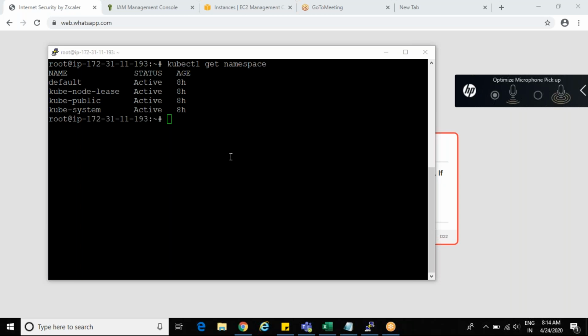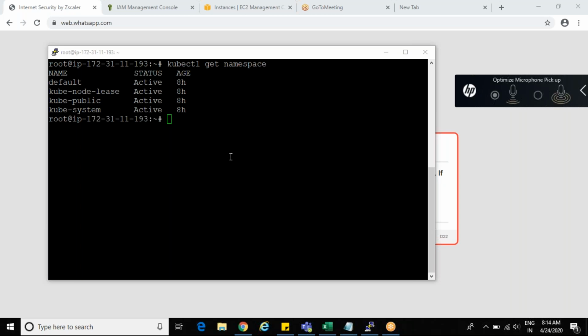If you have everything in a single place, you might be confused also. Sometimes the server names will be similar, maybe app one, app two, something like that. So it will be confusing for you and for everybody as well. In that case, we can create logical namespaces.